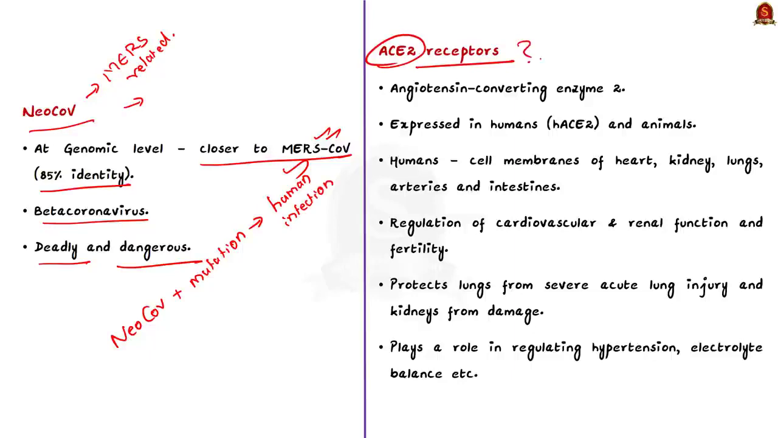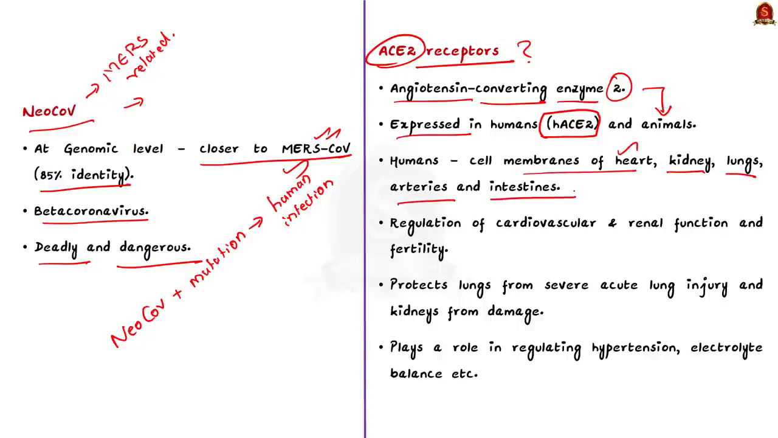See, here ACE2 stands for angiotensin converting enzyme 2. It is expressed in humans and animals. When it is present in humans, it is mentioned as HACE2. It is expressed in various human organs, mainly in cell membranes of heart, kidney, lungs, arteries and intestines.